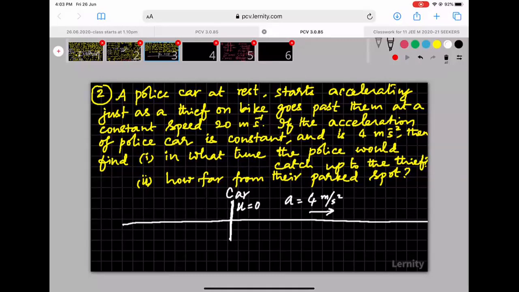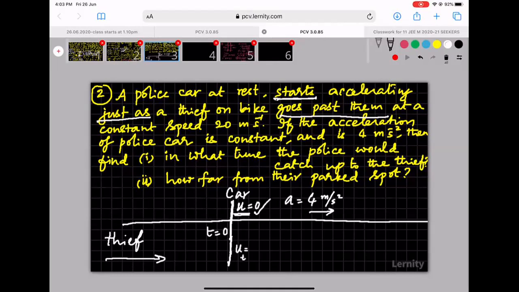Then the thief on a bike is already moving in the same direction. The initial moment for the car's motion is just when the thief crosses them. That's what they say: police car at rest starts accelerating just as the thief goes past them. So when the thief is here, the car starts moving. This moment is what we can take as t equal to 0. That is why we said initial velocity of the car is 0, but initial velocity of the thief is not 0.